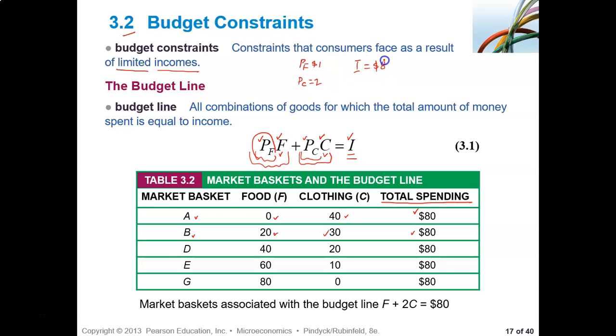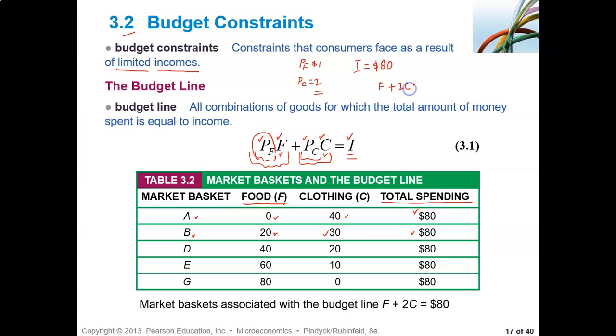And total income I is 80, right? So now if we do the budget line, let us say price of food times F, total unit of food that they consume. 1 multiplied by F is just F. And then price of clothing is $2 per unit, and C is the total unit of clothing.